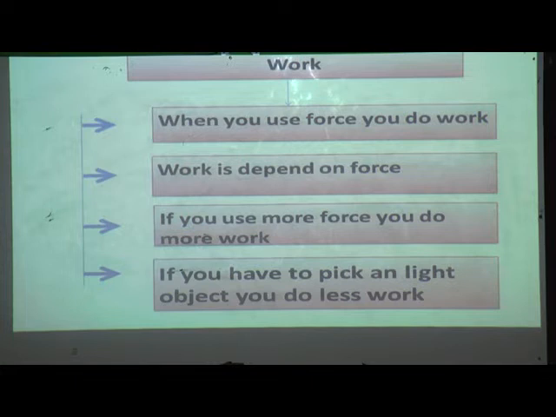Here also we have seen the example of a book and table. If we want to pull the book, that time we need less force and we do less work. But when we want to pull or push the table, that time we have to use more force. That time we can say more work is done.